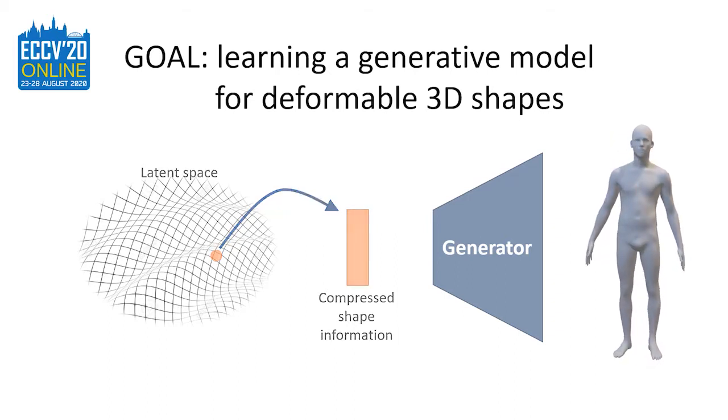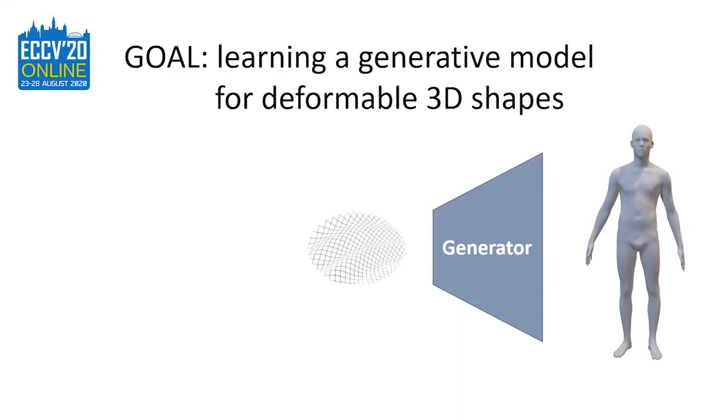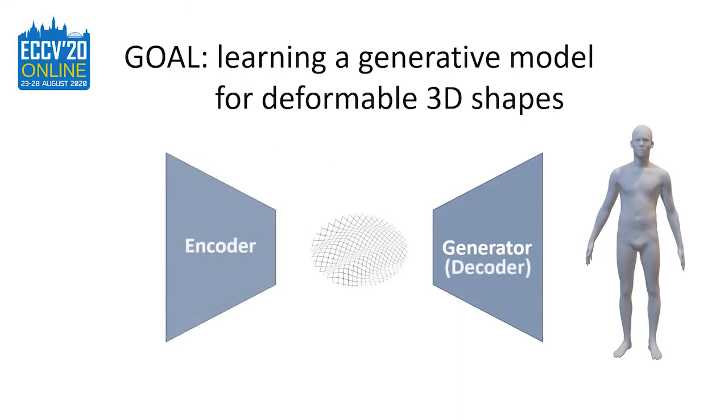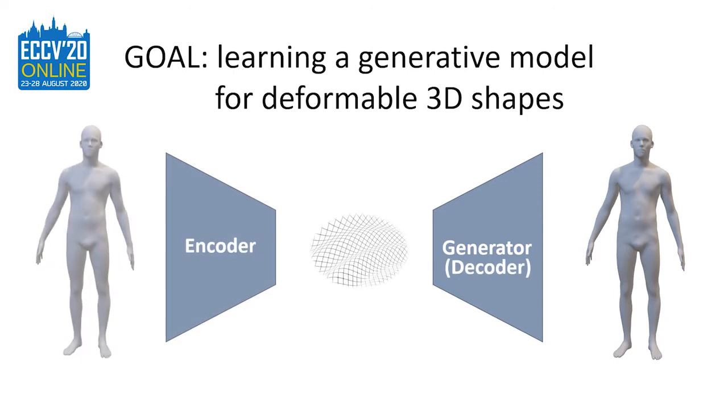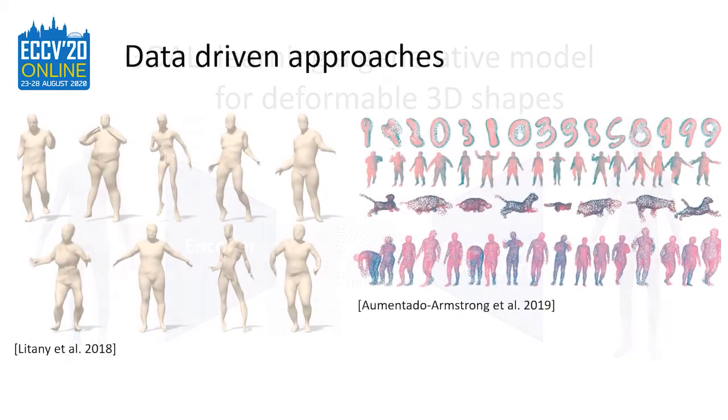One widely used technique to construct a generator is through the training of an autoencoder, where the encoder function compresses the input data, while the decoder, or generator, reconstructs the input data from its compressed latent code. The idea of training generators, and in particular variational autoencoders, has already been applied to 3D deformable shapes and point clouds. One of the first attempts is the work of Latent et al., in which a simple variational autoencoder is trained on a large shape collection. They show the ability of the network to perform interpolations and generation of new shapes.